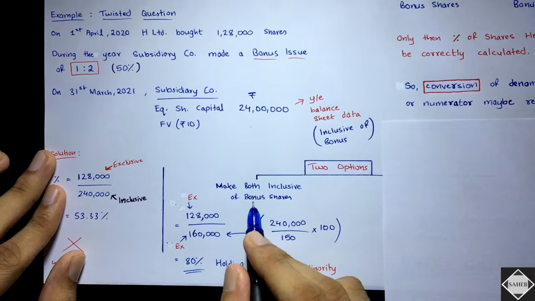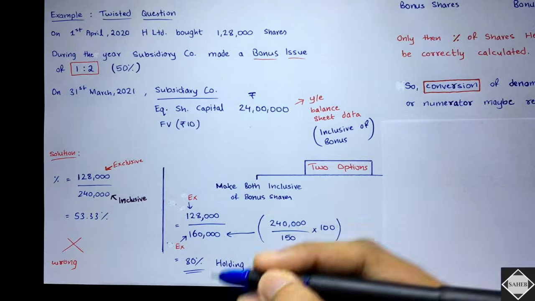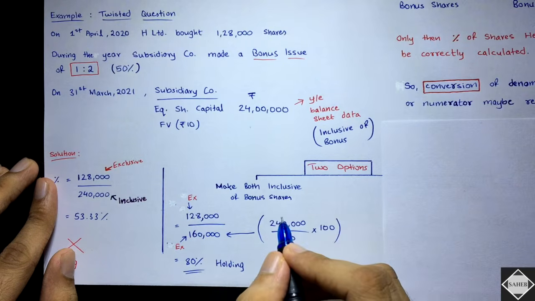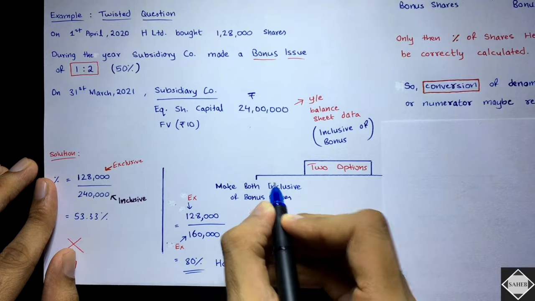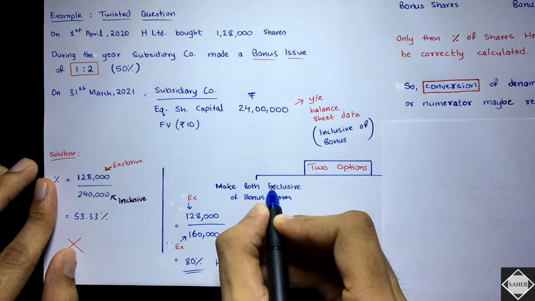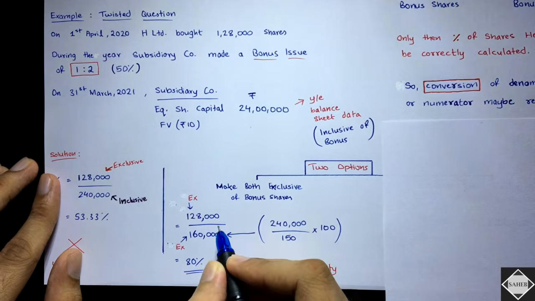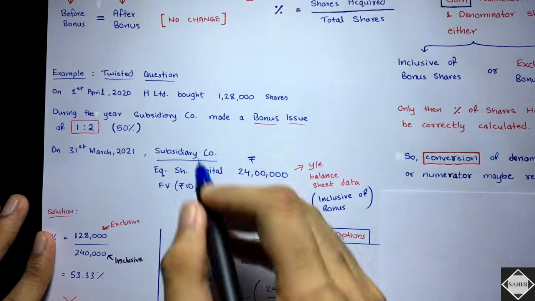Let's first try the first alternative, making both exclusive of bonus shares. Sorry, not inclusive, exclusive. Let me write this right there. Both exclusive of bonus shares. So 1,28,000 divided by 160. How did I get this 160? It's not there over here. How did I get that 160?